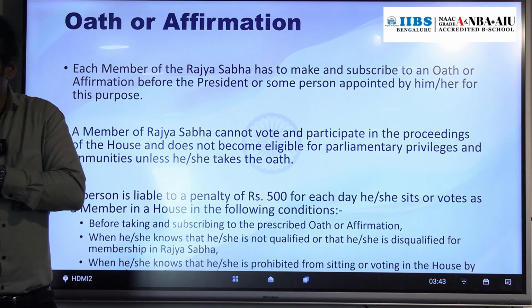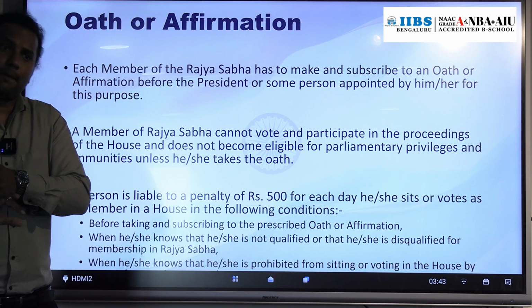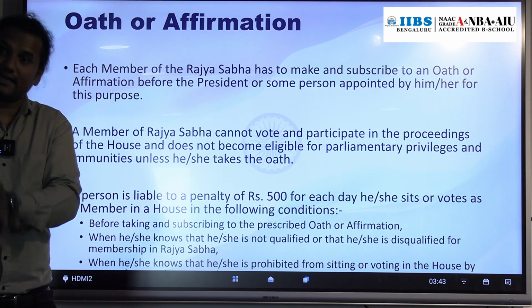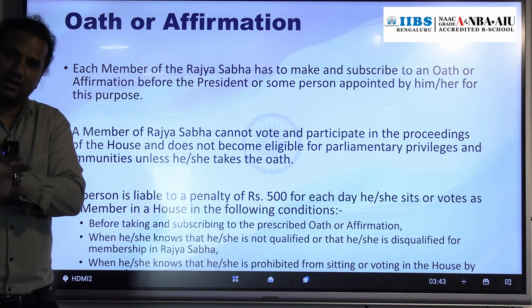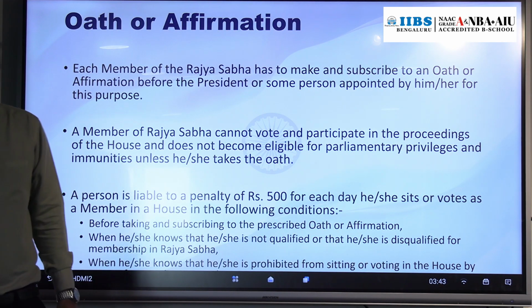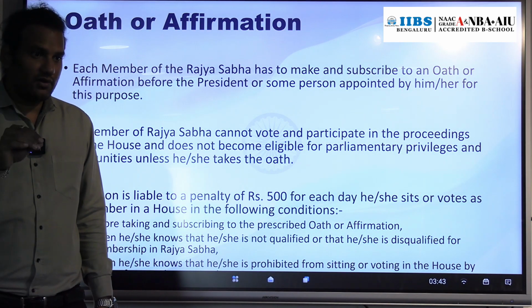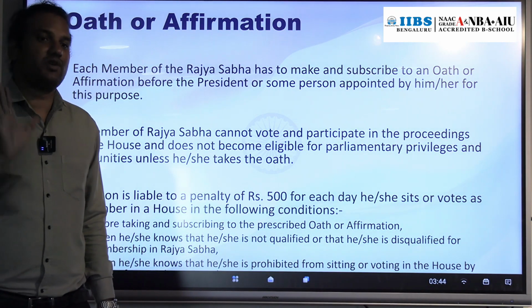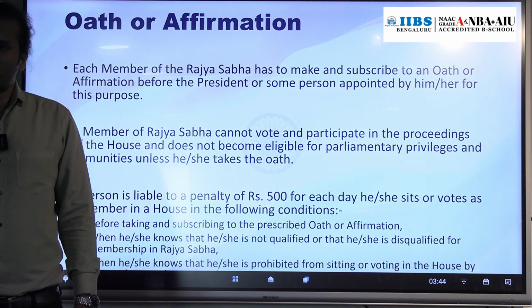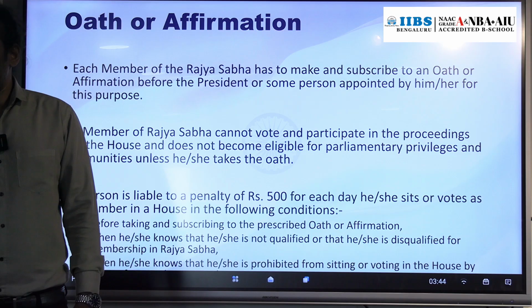If he has not taken oath and affirmation, or a person is disqualified and knows it, but still sat in the proceedings of the Rajya Sabha and voted, then the penalty is 500 rupees per day. Or a person knows that he or she is not allowed to vote, but still voted, then also there is a penalty of 500 rupees per day.